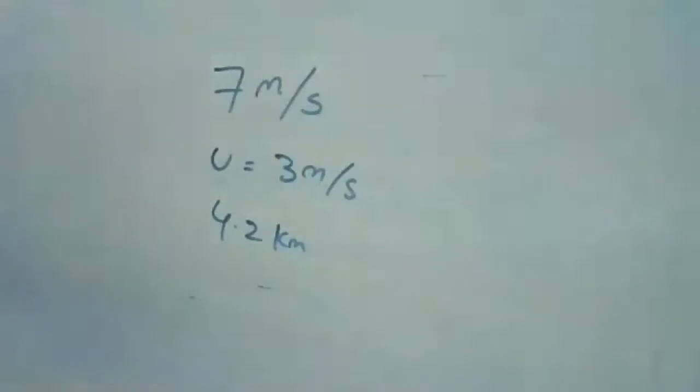I'll repeat the question. The speed of a motor launch with respect to still water is 7 meter per second, and the speed of the stream is 3 meter per second. When the launch began traveling upstream, a float was dropped from it. The launch traveled 4.2 kilometers upstream, turned about and caught up with the float. How long is it before the launch reaches the float?